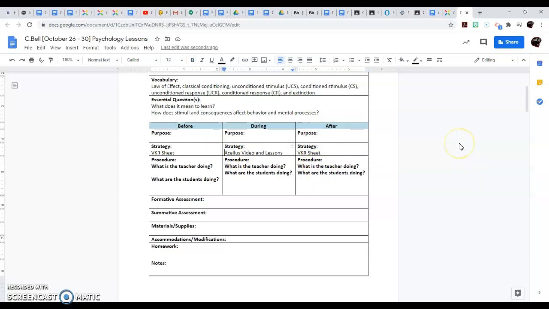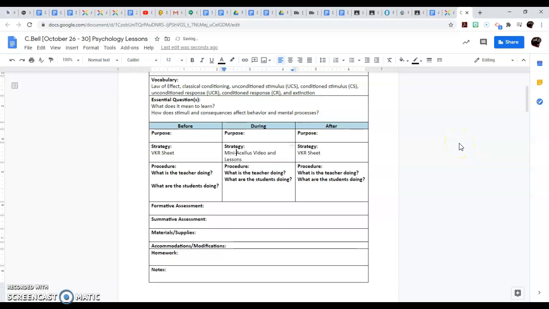But you can do both. You can do mini lecture. You can have two on there if you want to. And a set of video lesson. So you come up with your what is teacher doing, what is student doing. While they're doing that, you be honest and tell what you're doing. All right. And you'll have that section filled out.